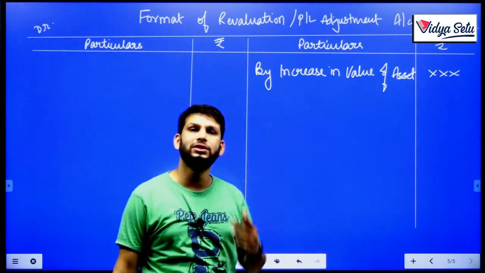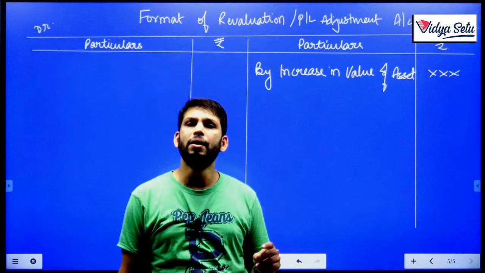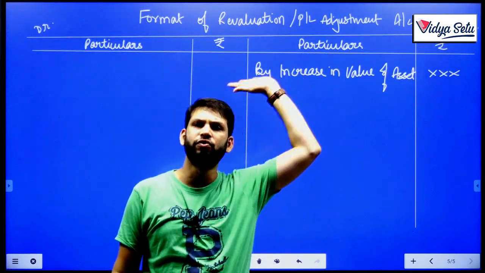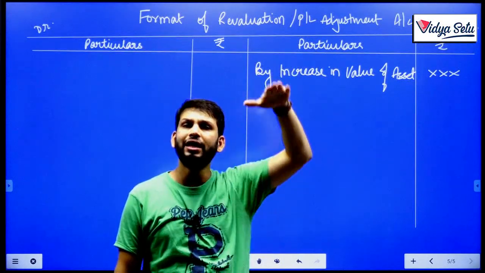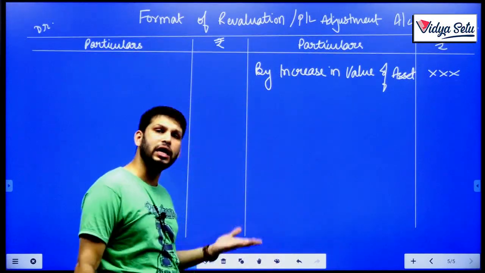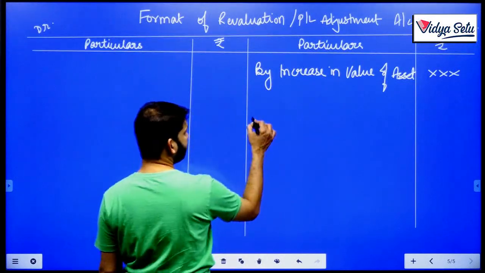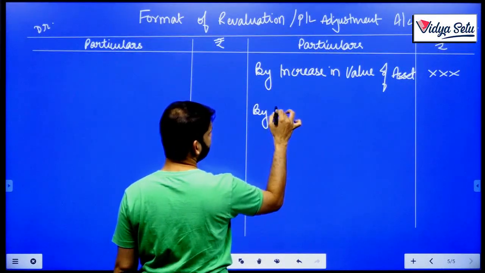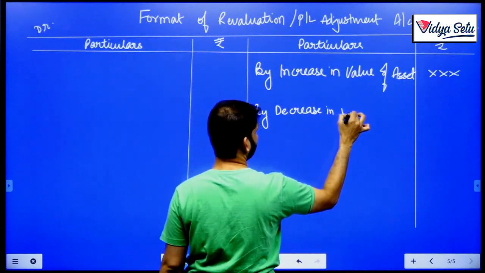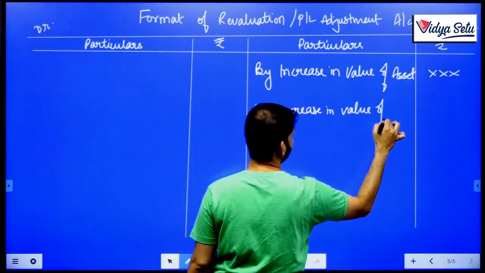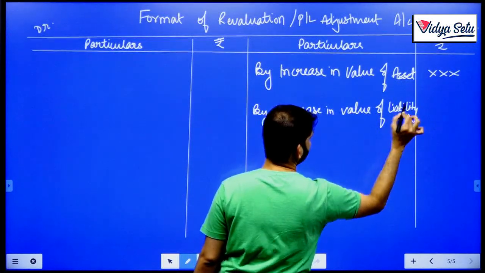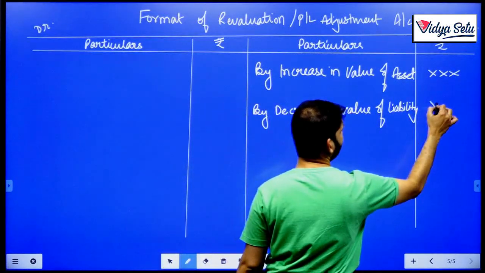Also, let's see, there was a liability of 5 lakh rupees, but now the firm is not supposed to pay that liability. That liability has been waived off, for whatever reason, so there is a decrease in value of that liability. So that's also a gain for the firm. By decrease in value of liability.